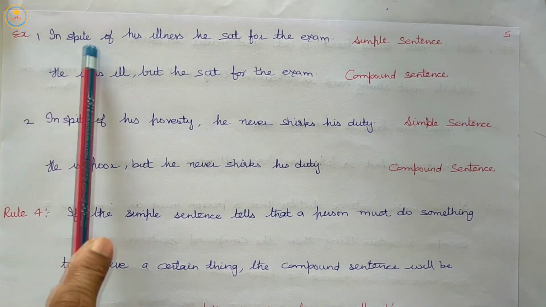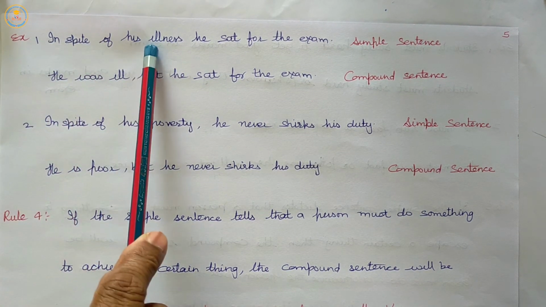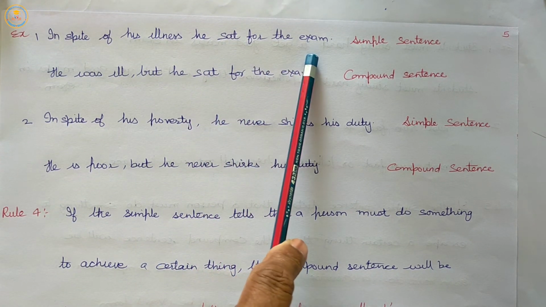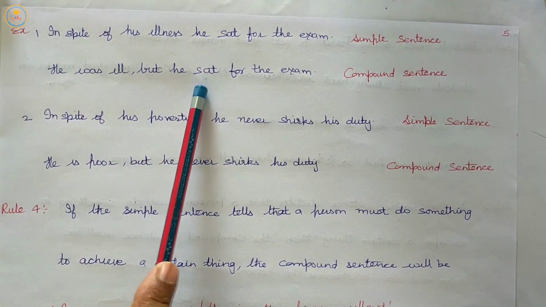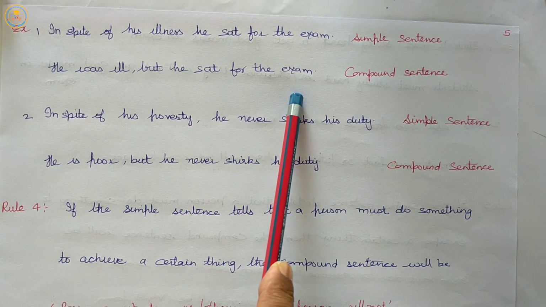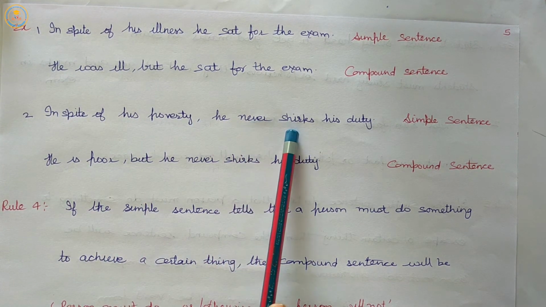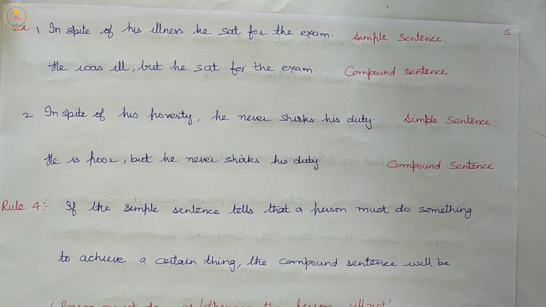In spite of his illness, he sat for the exam. He was ill, but he sat for the exam. In spite of his poverty, he never shirks his duty. He is poor, but he never shirks his duty.